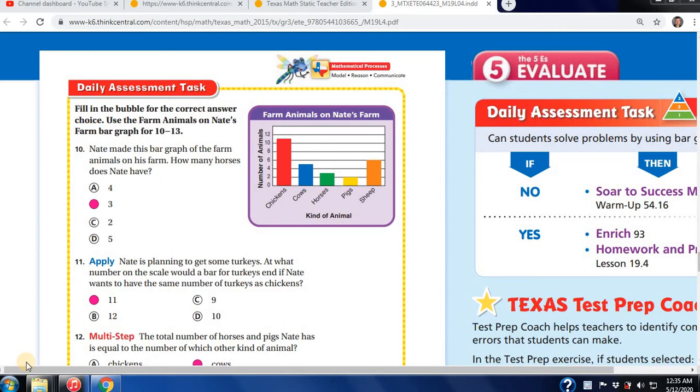Okay, we are reviewing Go Math Workbook 19.4 Daily Task Assessment and Homework Review. I do apologize, there was another error on this week's lesson because we ended last Friday with 19.3, the Go Math Workbook, and we did not have a 19.3 Go Math Homework Review.